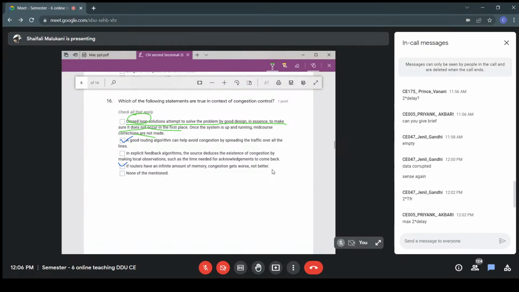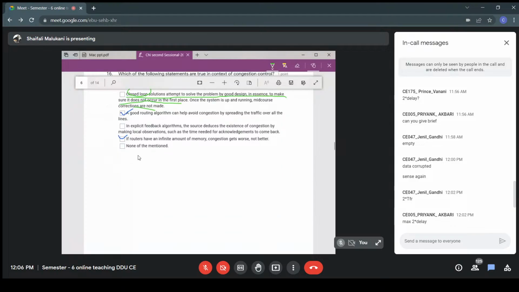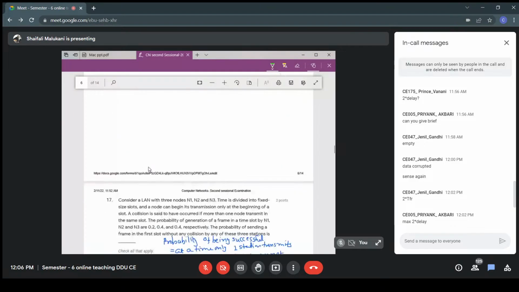Because you have not received the acknowledgement in the given time, the source has already generated new packets because of the retransmission timer timeout, and new packets are also in the channel. Old packets are also in the channel, and hence congestion becomes worse. This is again the topic already discussed in the class. So these two are the answer in this question.